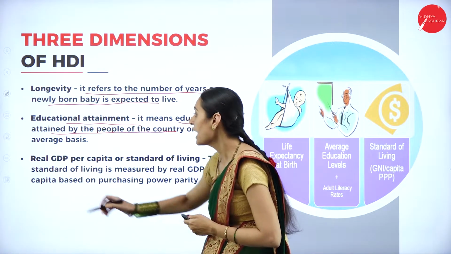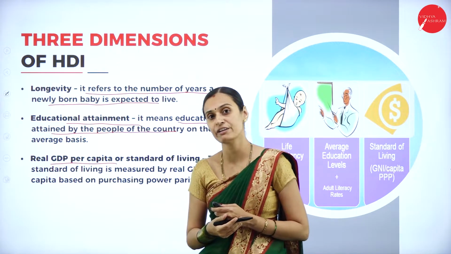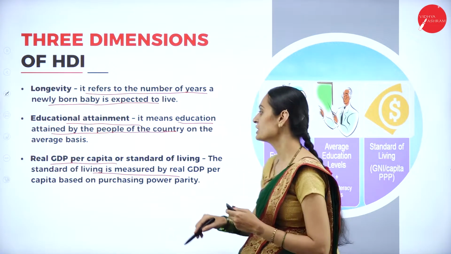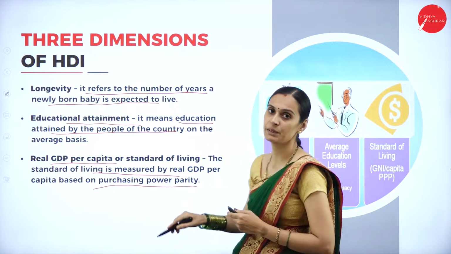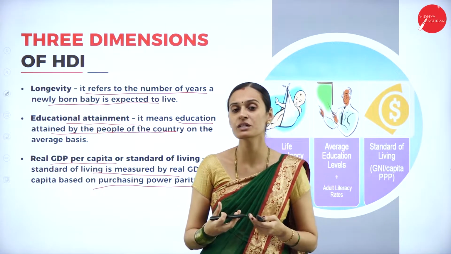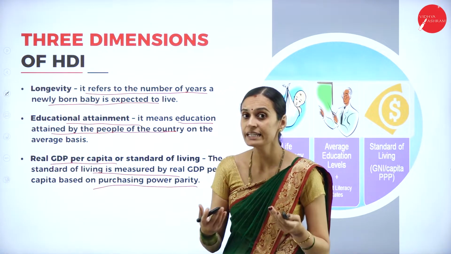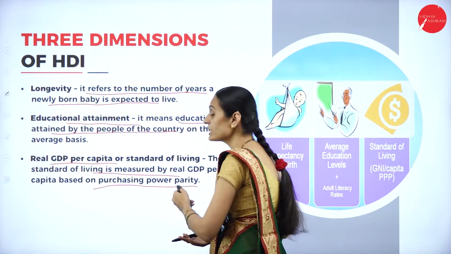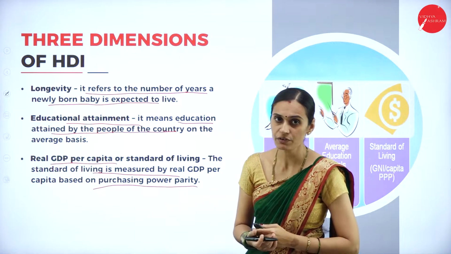And the next one, real GDP per capita, which belongs to the standard of living. This standard of living is measured by the real GDP per capita based on purchasing power parity, PPP. When the purchasing power of consumers increases, what does it show? It shows an improving standard of living. So that is considered as an indicator of the standard of living of people. These three important components are considered the three important dimensions of HDI.